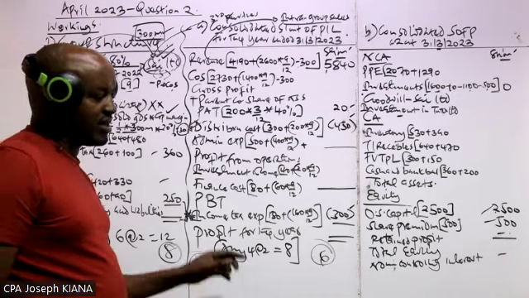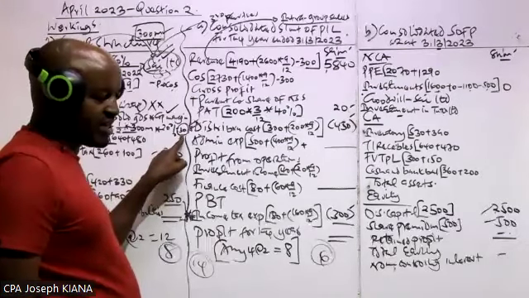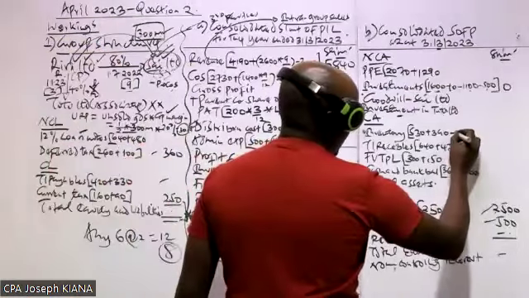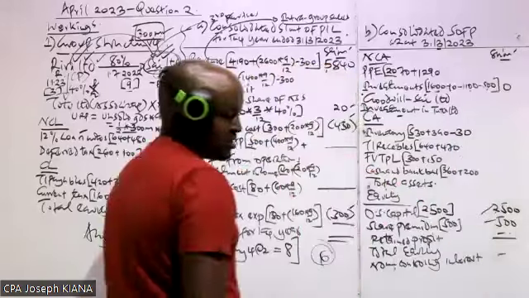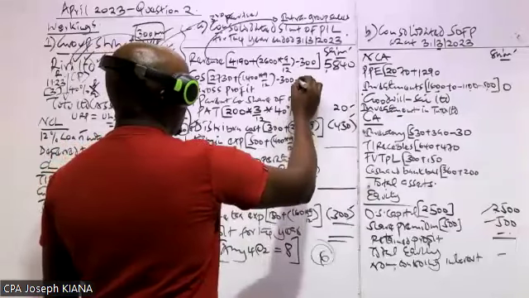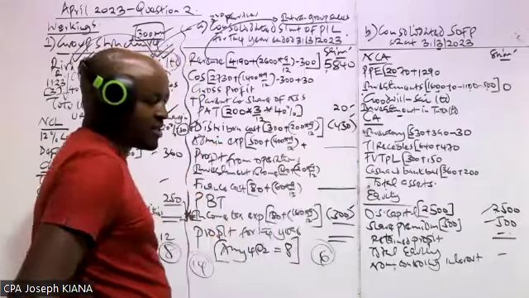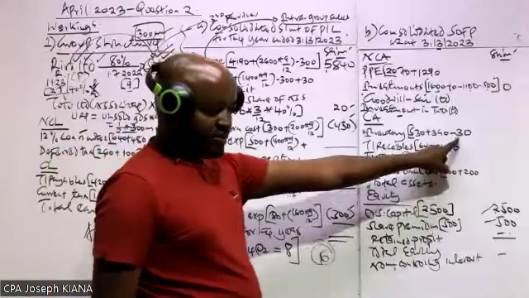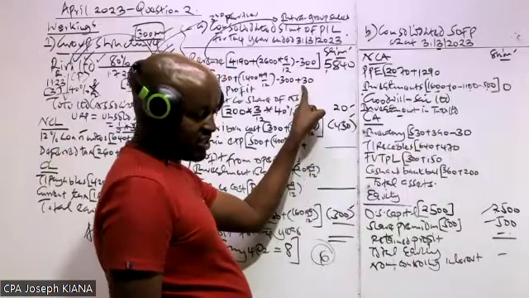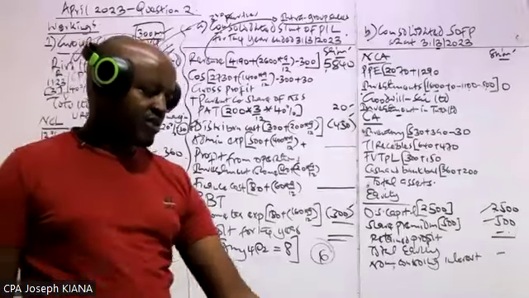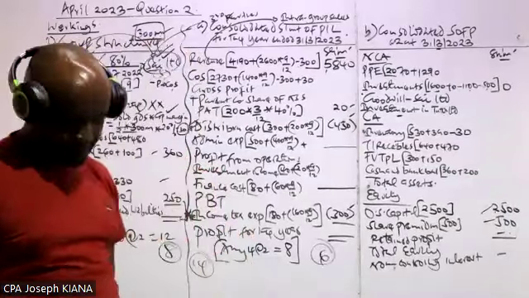So which items are adjusted with this unrealized profit? The unrealized profit, number 1, is always deducted from the group inventory. Number 2, we add it to the group cost of sales. Those are the 2 key adjustments: deduct it from the group inventory, add it to the group cost of sales. Those are the key consolidation adjustments.